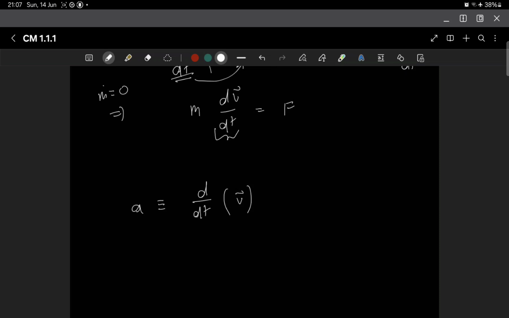That doesn't mean that it's not moving, it's just moving at a constant velocity. But if it is not moving at a constant velocity, then there is some acceleration, and therefore there's also a force.